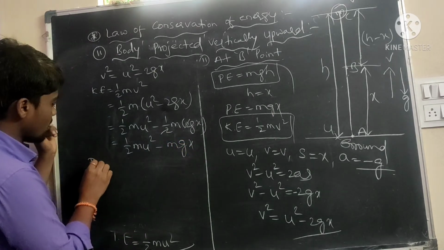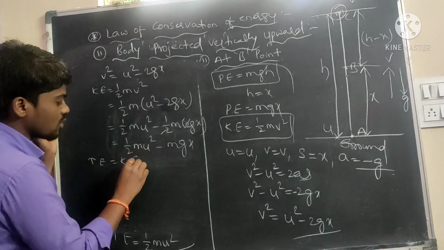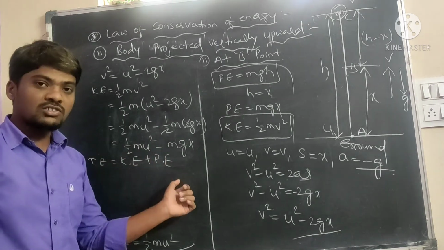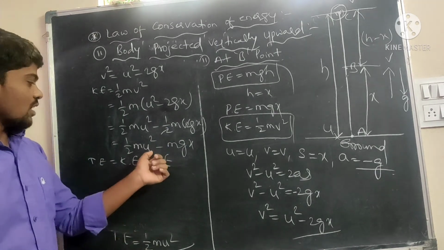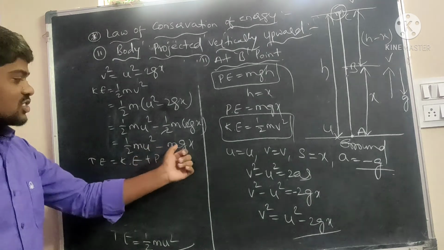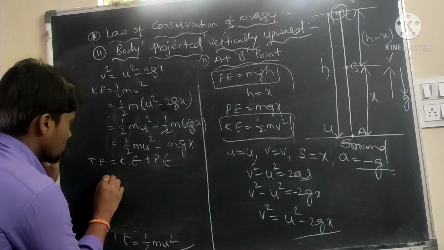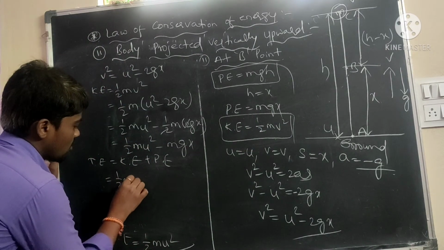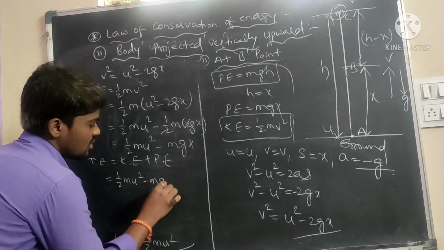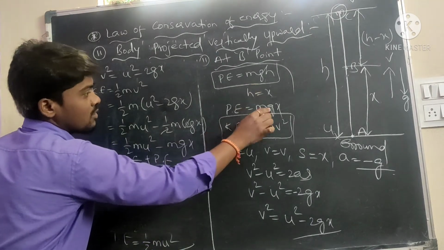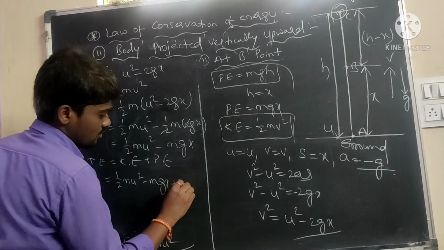Now the total energy is equal to kinetic energy plus potential energy. The kinetic energy is half m u square minus mgx, and the potential energy is mgx.